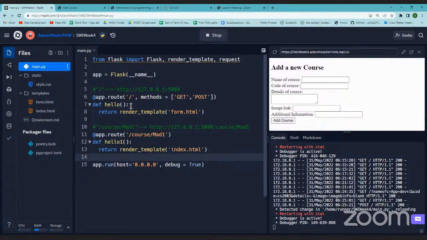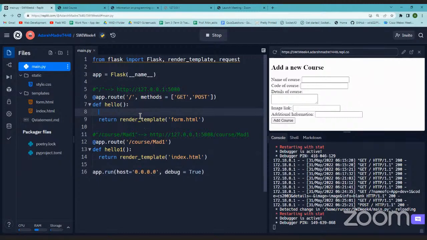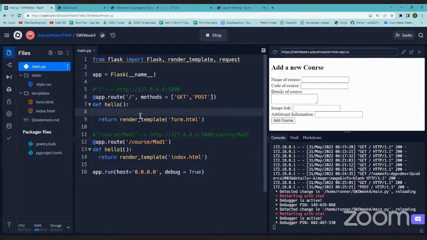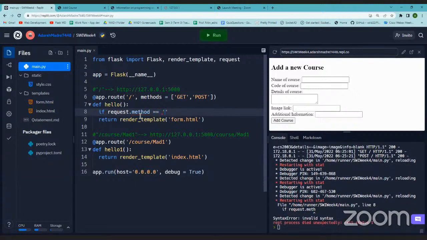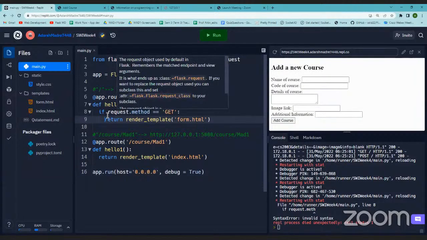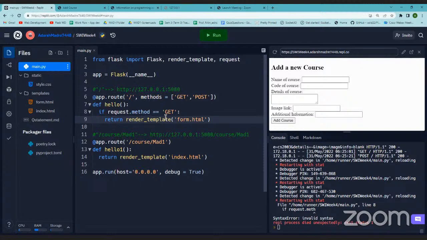Initially it was directly rendering the template form.html. What this actually means is, if request.method equals get, you return render_template form.html, which was happening initially. You don't need to explicitly mention if the request is get, because by default the request will be get. This and what was written before is exactly the same.